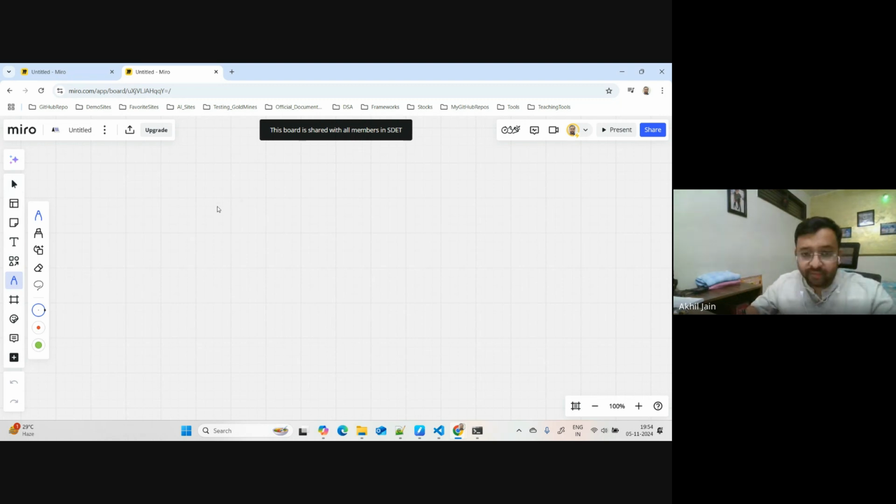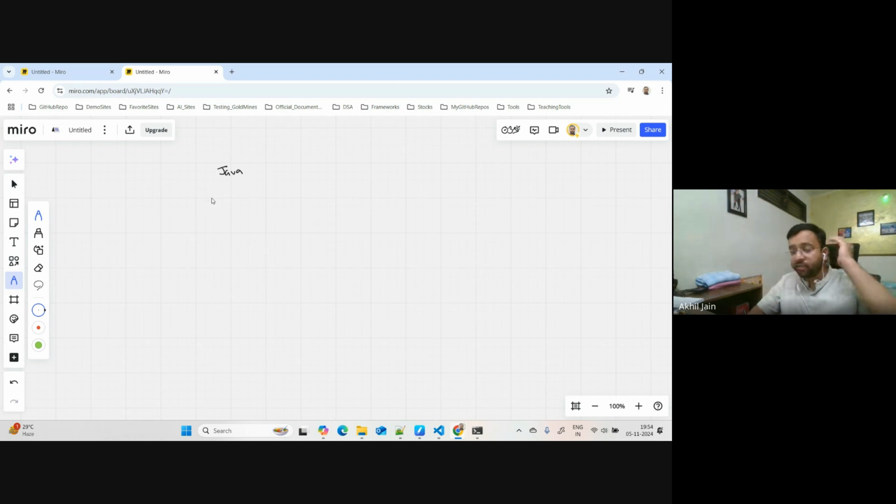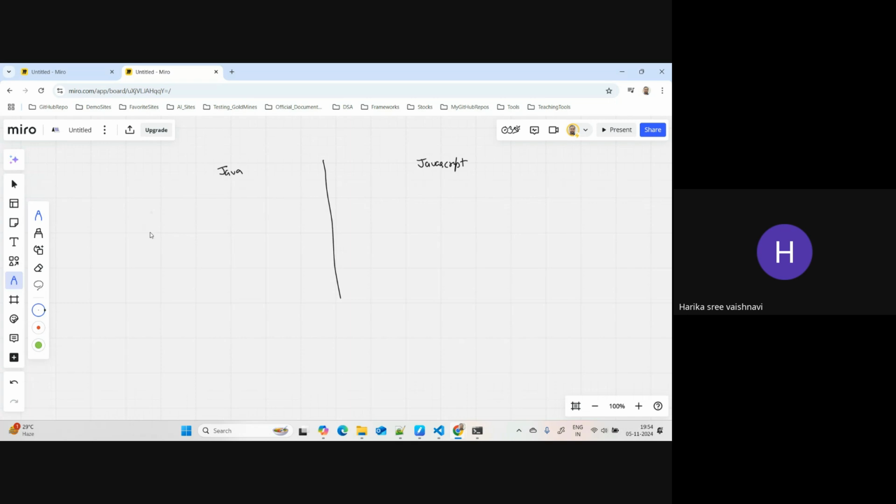Okay, so when we talk about Java, let's say if I want to create a file in Java, how do you create a file in Java? Does anyone know, if I want to write some code in Java, the first thing, what should I do there? Can anyone help me with this? If I want to create a Java file, what name should I provide to that file, and what would be the extension of it? .java. Okay, and what should be the name?